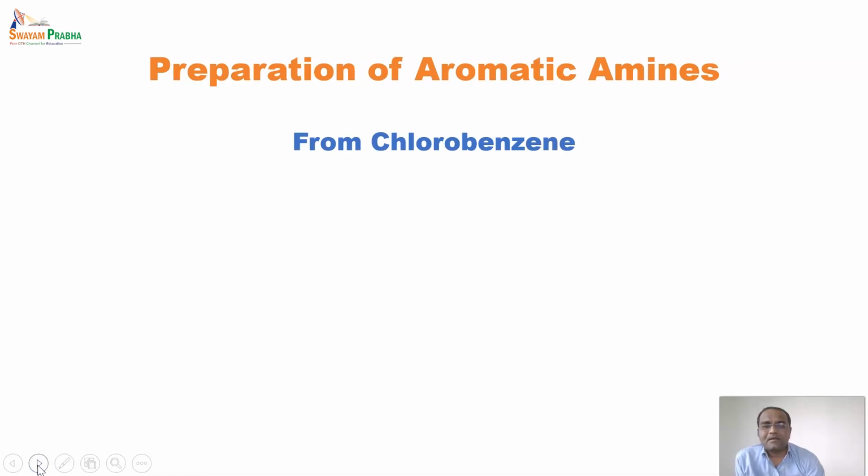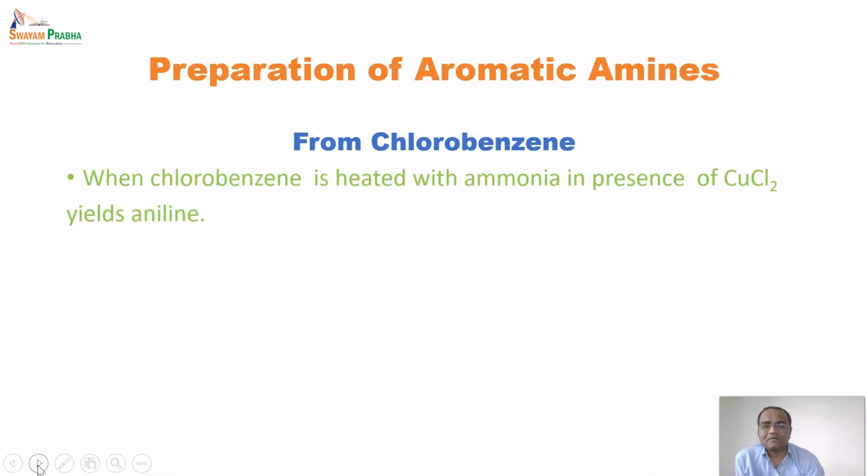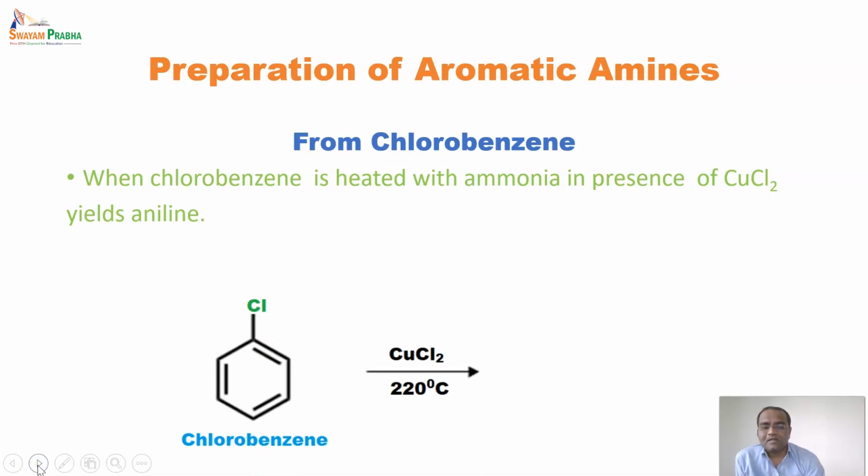Next method, preparation of aromatic amines from chlorobenzene. When chlorobenzene is heated with ammonia in the presence of copper chloride, it yields aniline. It is heated in a high pressure reaction vessel at 220 degrees Celsius.